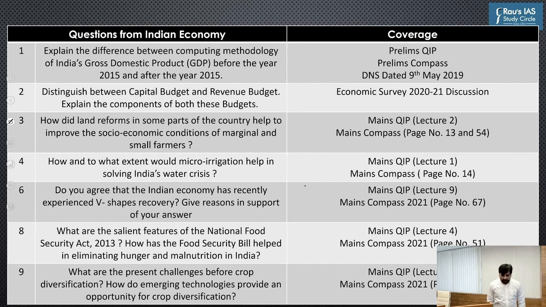Okay. So this is it as far as the Indian Economy GS paper 3 is concerned. So whatever doubts you have, you can hold on to your doubts. We'll come back to your doubts at the end of the session. Now Vaibhav sir will come and he will start with a discussion of the questions from environment and biodiversity. Okay.